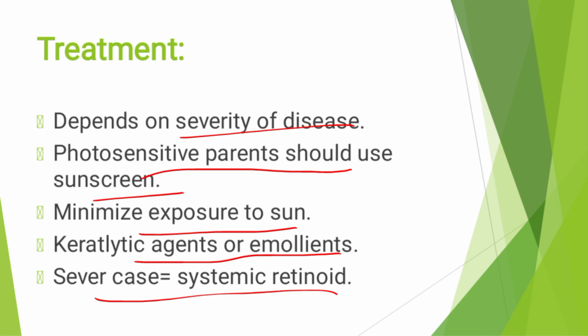Now, a quick review of the topic. It is also known as Darier's disease. There is a mutation in the gene that codes for the calcium pump. Second, the mutation in the gene that encodes for desmosomal organization is also affected, due to which there is a loss of cohesion among the epithelial cells. Then on the skin there is erythema and papules, and a rough surface due to keratin deposition.